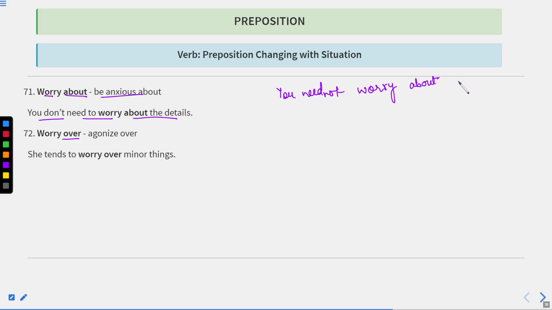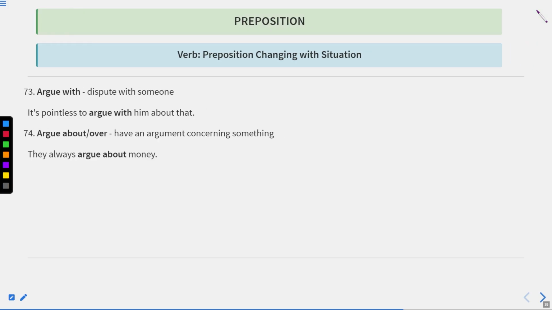So this is also a style of writing the same sentence. Here we can use need not as a modal. And worry over means agonize over. She tends to worry over minor things. Okay. Now let us move to the next one.